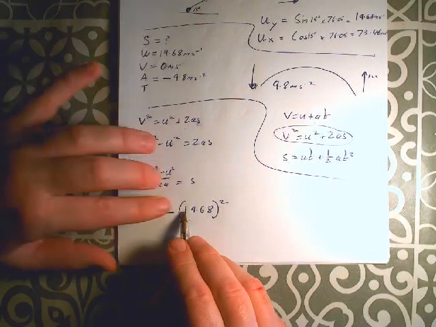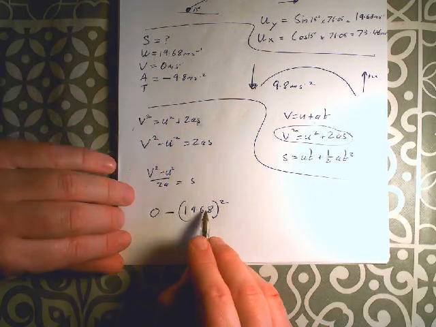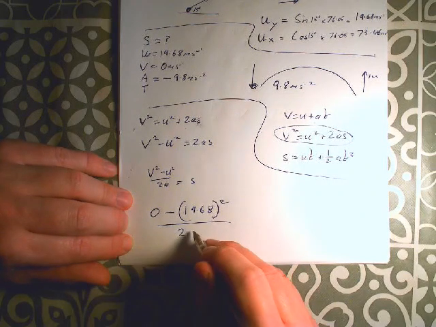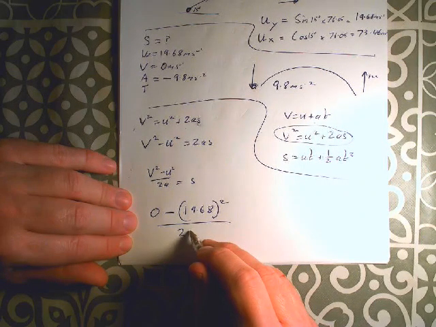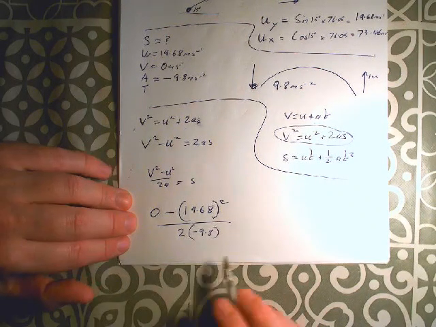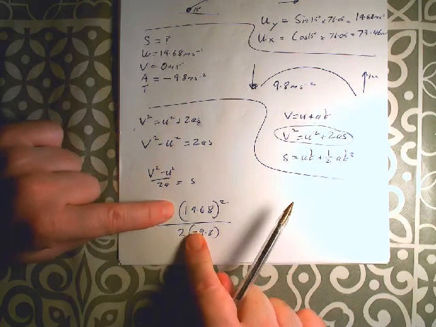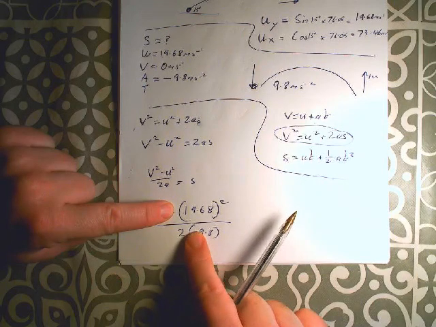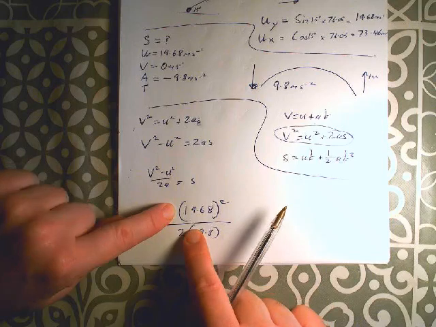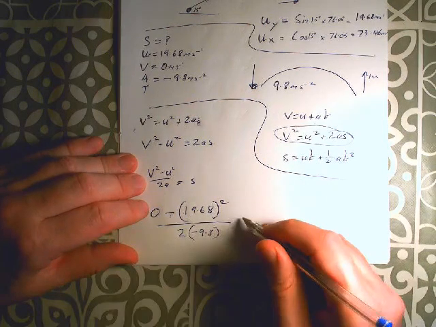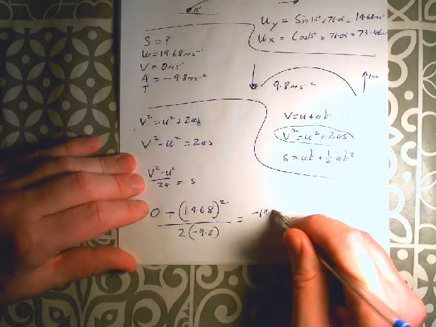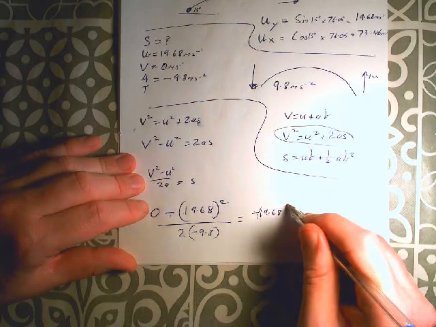So v squared, well, v is 0, so that's 0, minus u squared is 19.68. We've got to be careful here because it's minus this squared, not minus inside the bracket squared. So it's minus 19.68 squared divided by 2 times the minus 9.8. So essentially here, the minuses are going to cancel each other out. Okay, so what we have is 19.68 squared divided by 2 by 9.8.